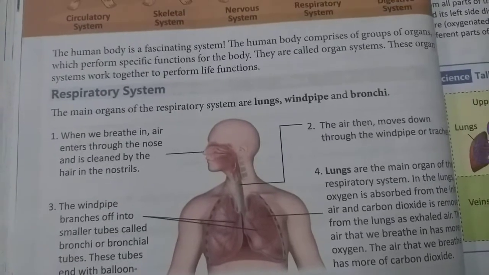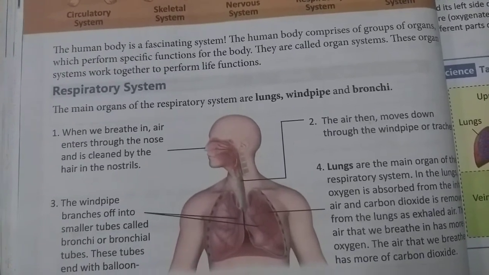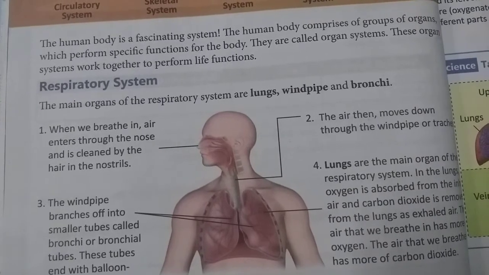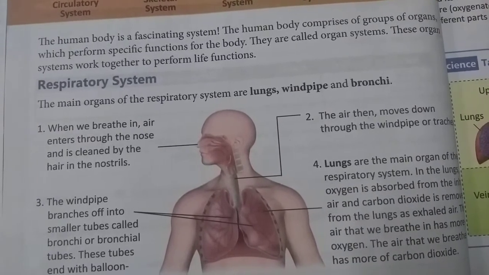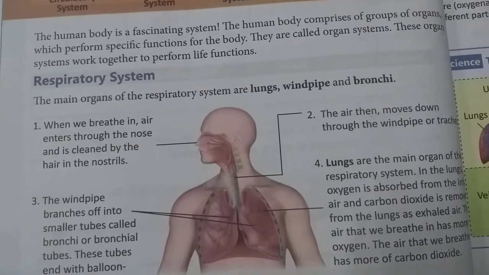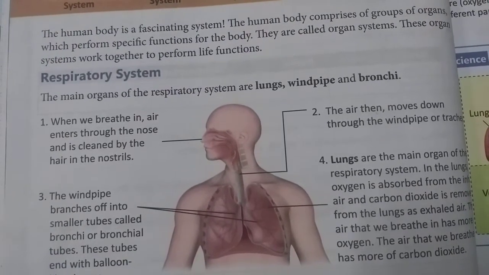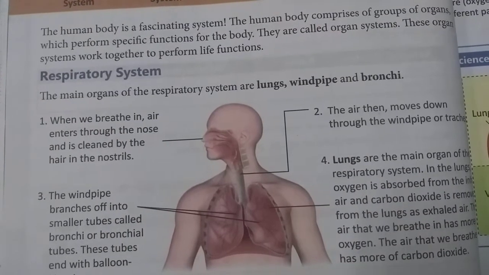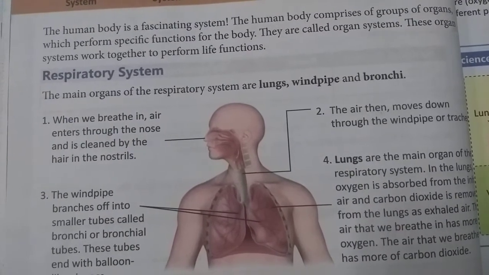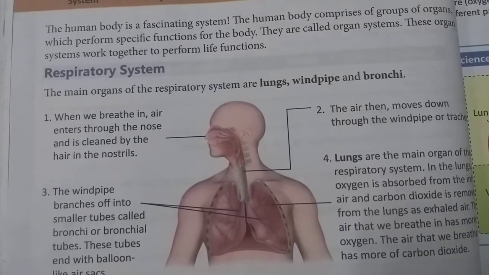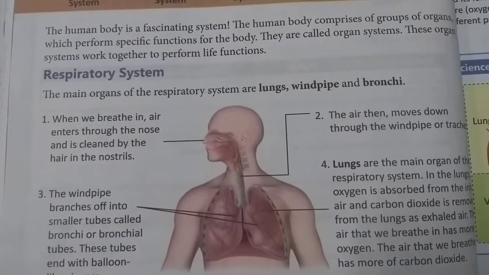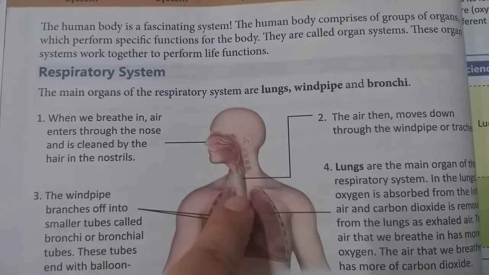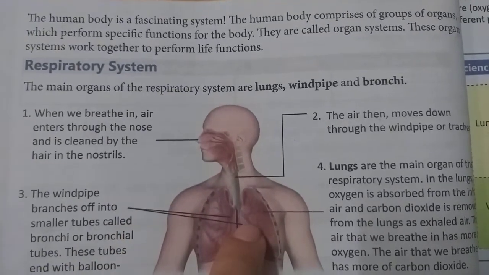So first of all, we will discuss about respiratory system. So the main organs of respiratory system are lungs, windpipe and bronchi. What are the organs of respiratory system? Lungs, windpipe and bronchi. So you can see here nose, that is windpipe and lungs.